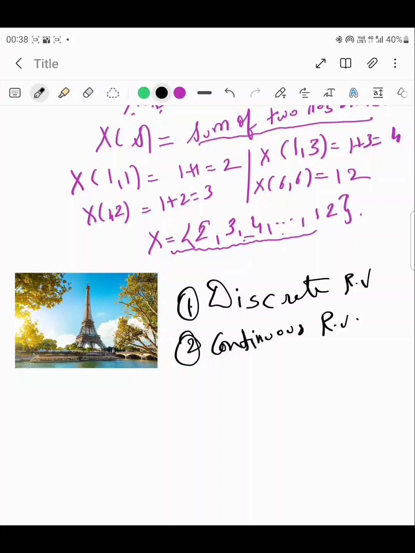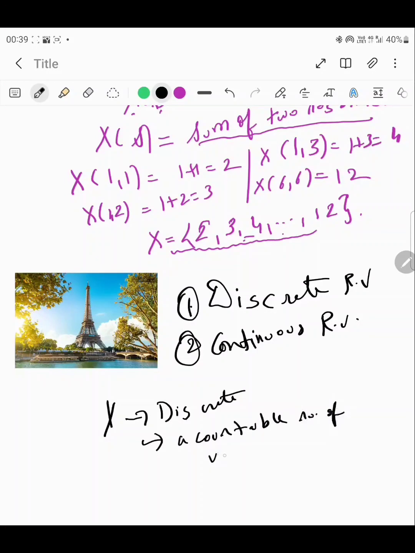When we talk about a discrete random variable, what we try to say is that if this random variable x is discrete in nature, then it can have a countable number of values. It can have only specific or countable number of values.